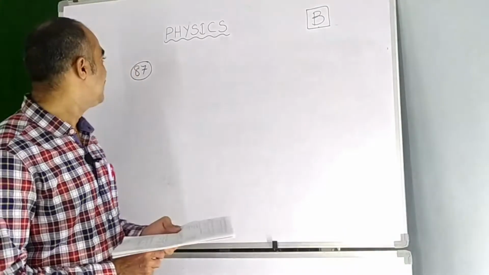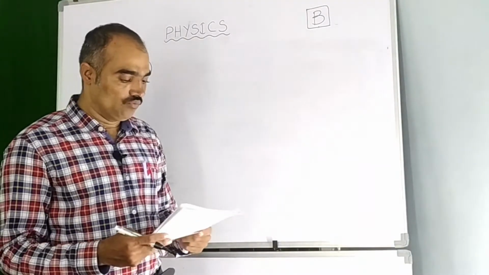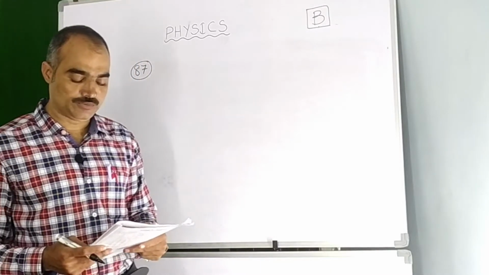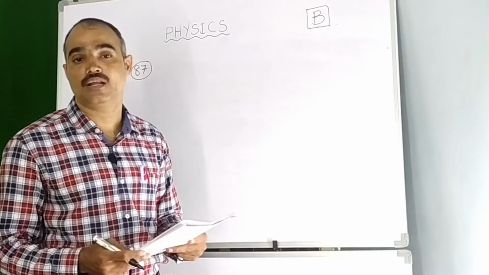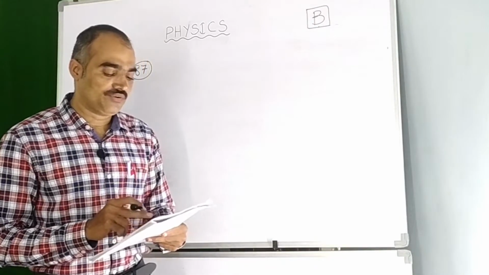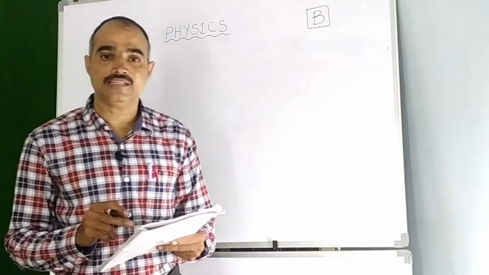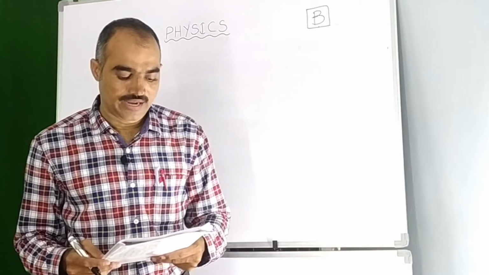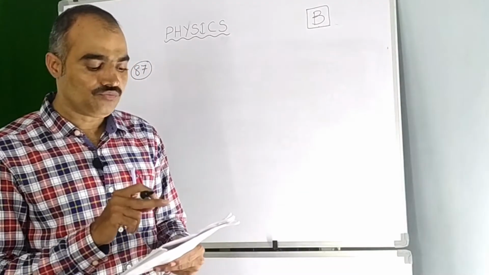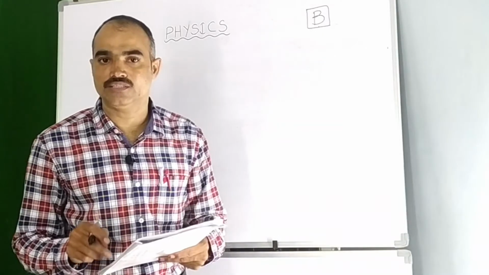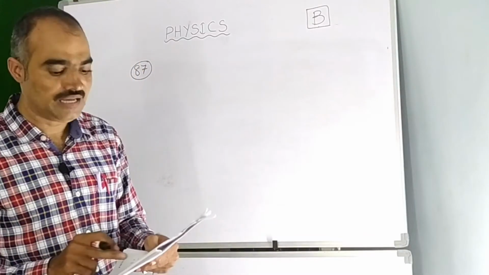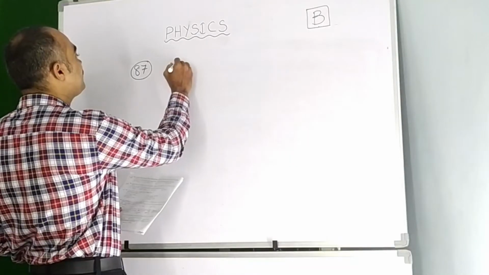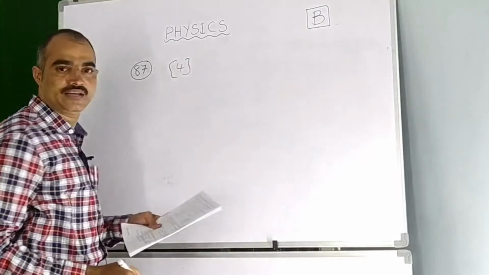Okay, now let us go to the next question, 87. Volt is the SI unit of: first option electric charge, second specific resistance, third electric current, and fourth none of these. For electric charge, the SI unit is the coulomb, whereas specific resistance is ohm meter and electric current is measured in amperes. So to be frank, volt is the unit of potential difference, and as it is not in the options, none of these is the right answer. So for the 87th question, option 4 is the right one.